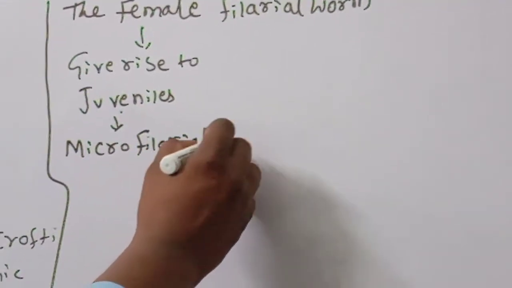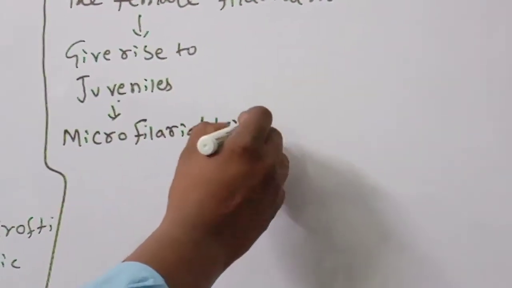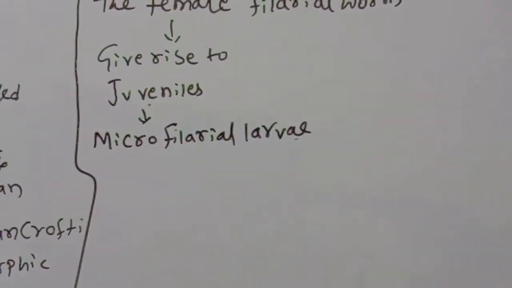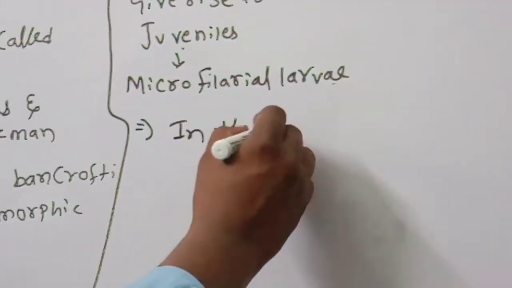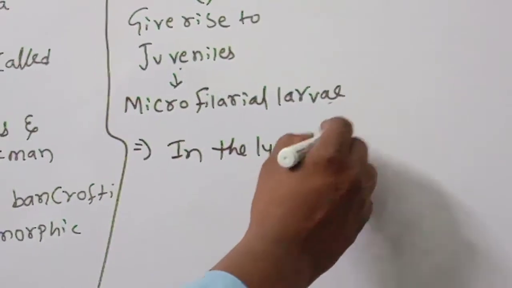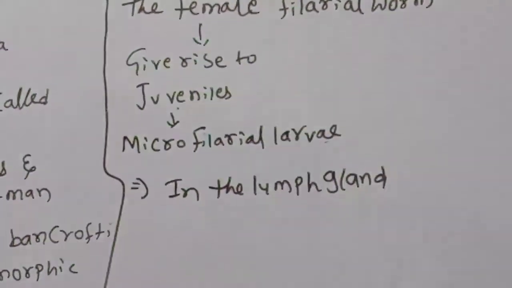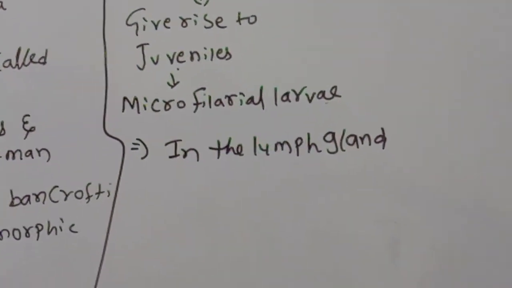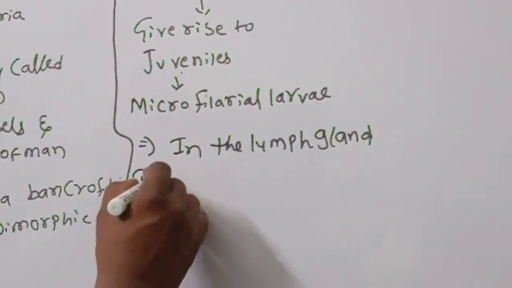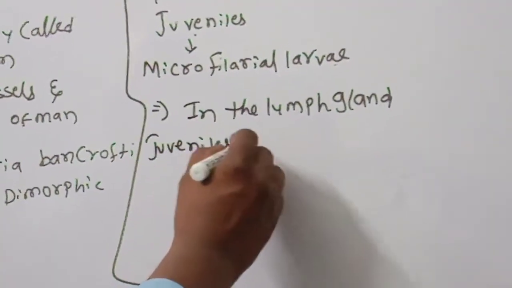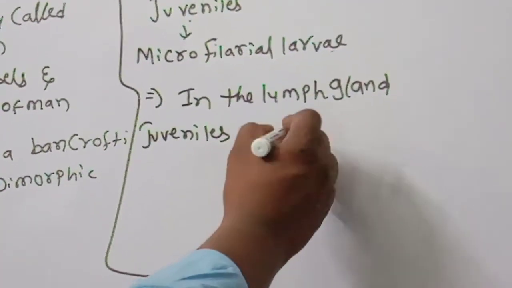Microfilarial larvae. Okay, children, where will it be present? In the lymph glands. Lymph glands will be affected by this one. In the lymph glands, these juveniles develop into adults.